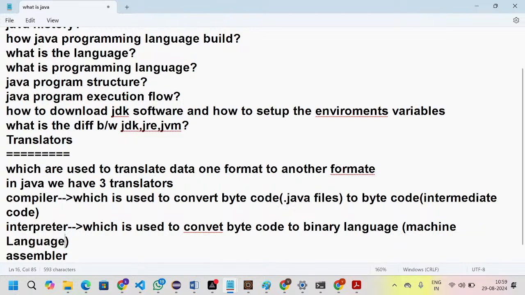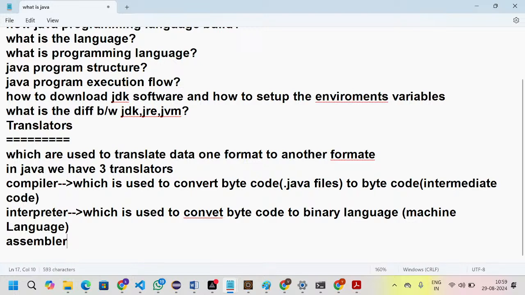Okay, fine. Next, assembler language. Assembler language is the tool which converts byte code to assembler language. But nowadays nobody is using assembler language, so this is the deprecated one.